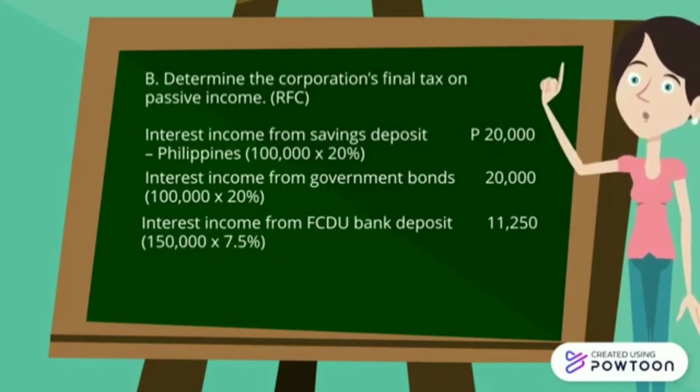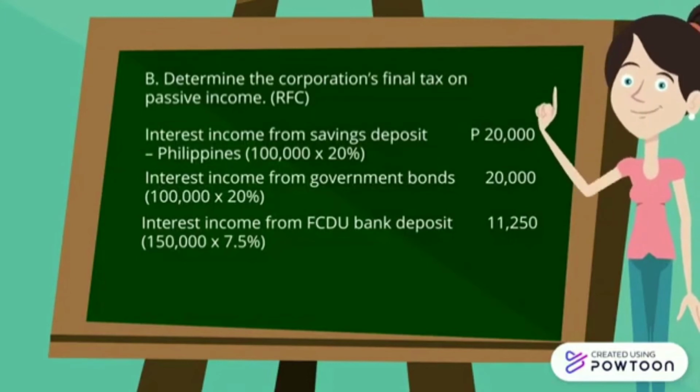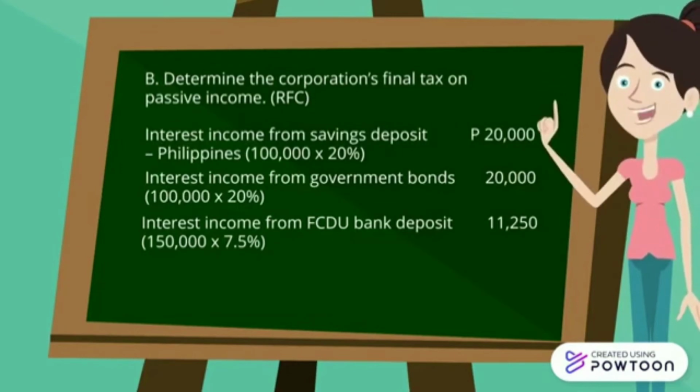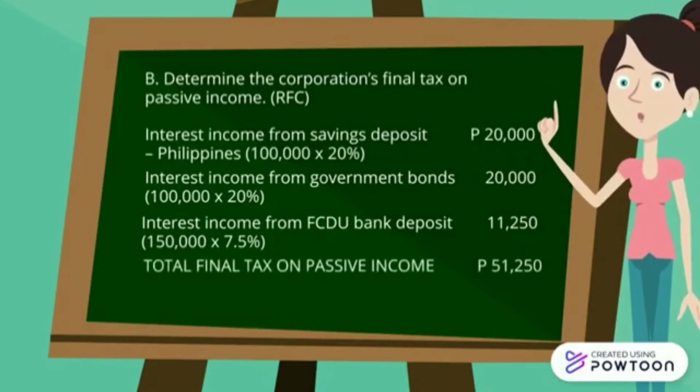And for the interest income from FCDU or foreign currency deposit unit bank deposit, it is 150,000 multiplied by its tax rate of 7.5%, and you will get 11,250. To get the total final tax on passive income, you just have to add all of these, and for these three, you will get 51,250 pesos. So that's your total final tax on passive income for a resident foreign corporation.